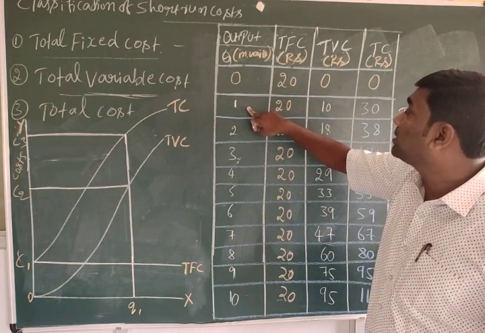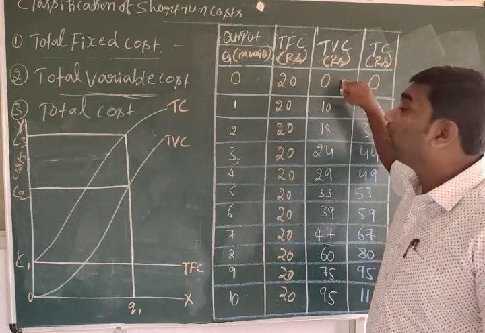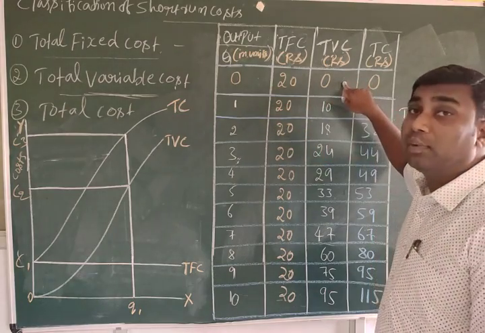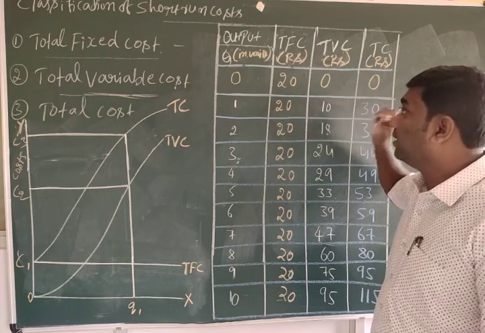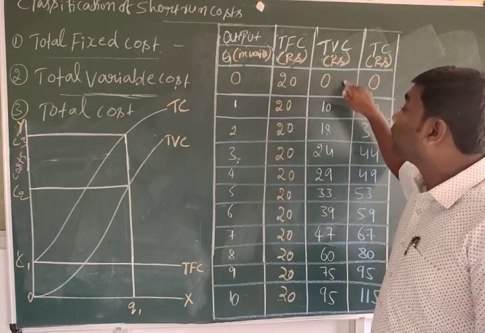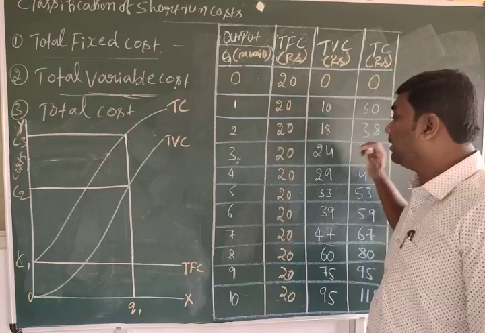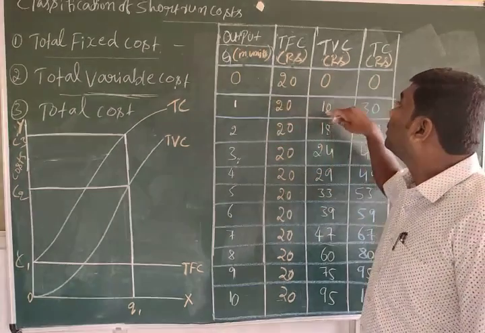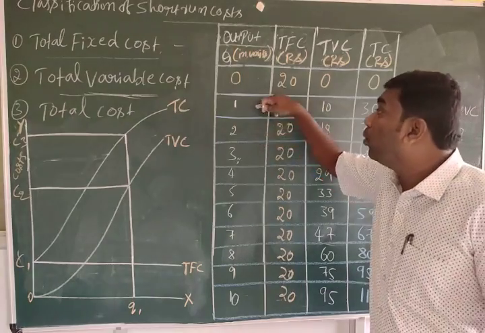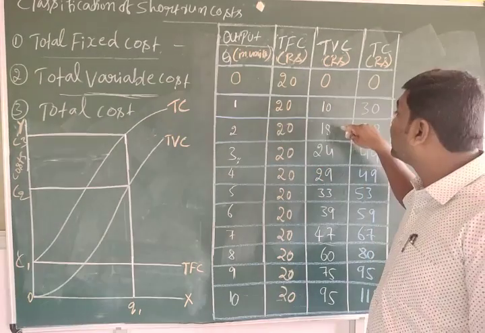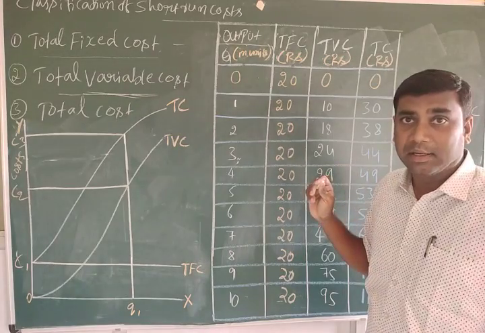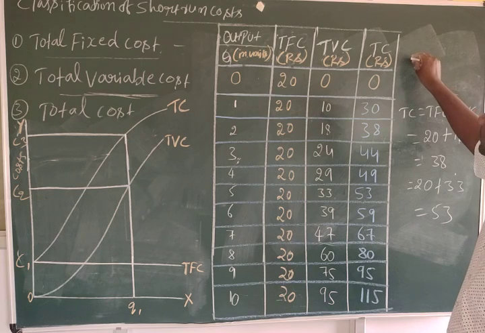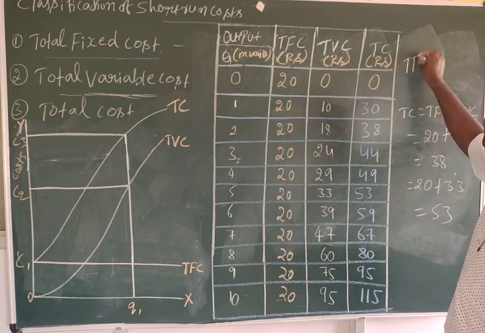When the output is increasing from 0 to 1, total variable cost also increases from 0 to 10. When it increases from 1 to 2, total variable cost increases from 10 to 18. Compared to this, when the output decreases from 2 to 1, total variable cost also decreases from 18 to 10. Right? So like TVC, you can get TFC also.